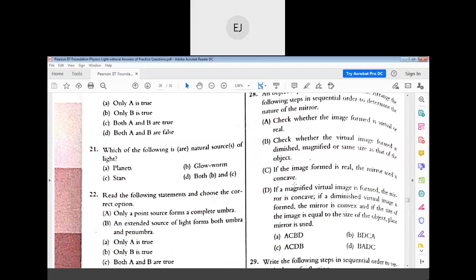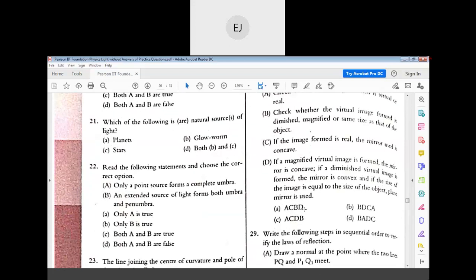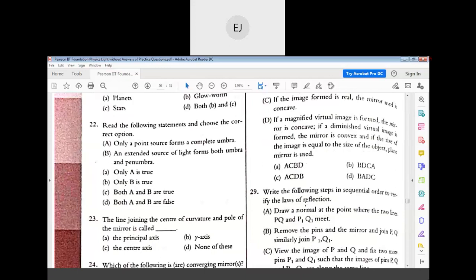Next question. Which of the following are natural sources of light? Planets, glowworm, stars. A simple question. So option D, both B and C. The next question, 22. Read the following statements and choose the correct option.